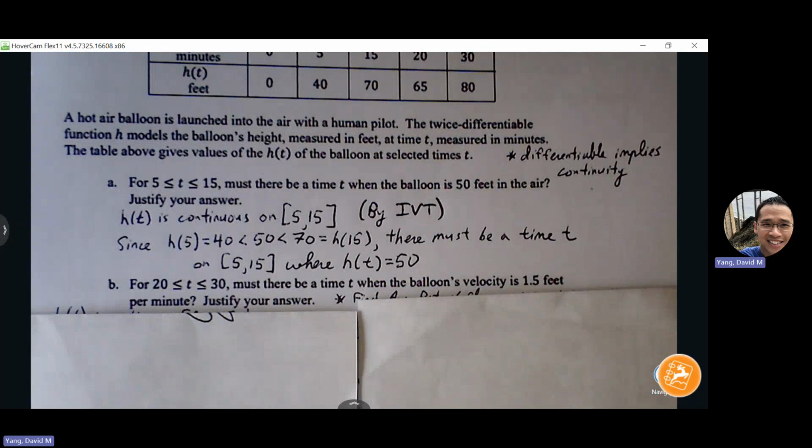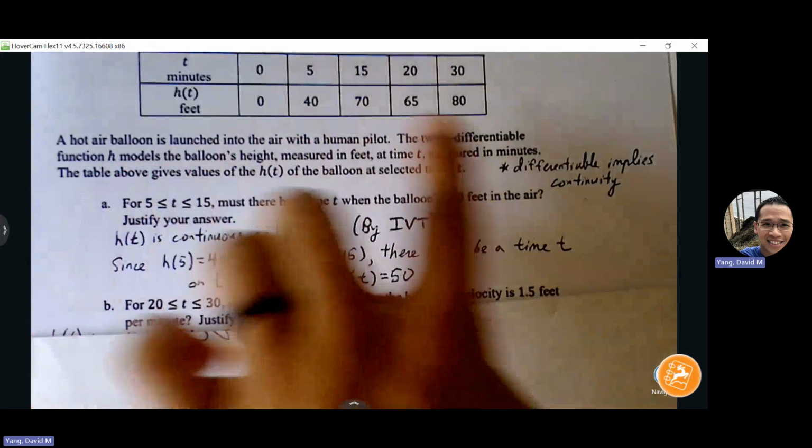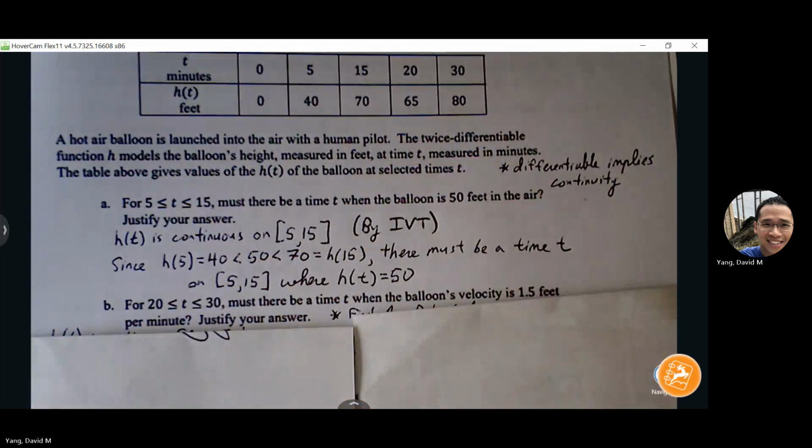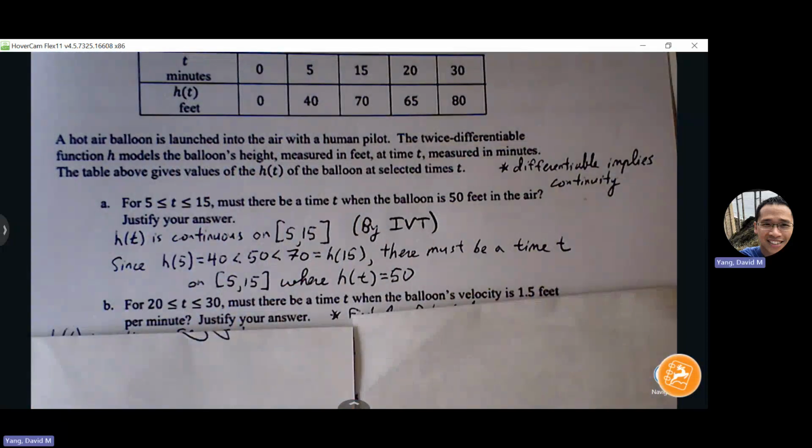All right, for part B, between 20 and 30 minutes, must there be a time when the balloon's velocity is 1.5 feet per minute? Now, do we see anything that is velocity information that we can look at? We don't, right? But we know velocity is the what of this? It's the derivative, the rate of change, right? Velocity is the rate of change of position.